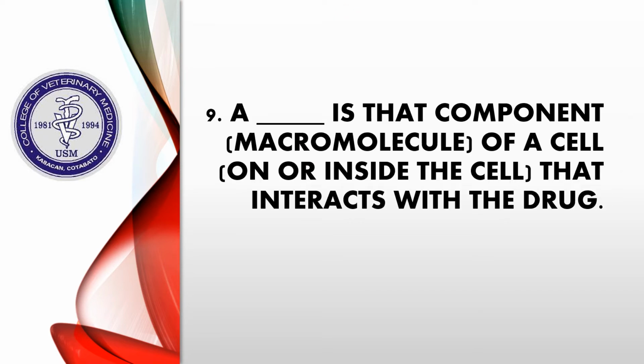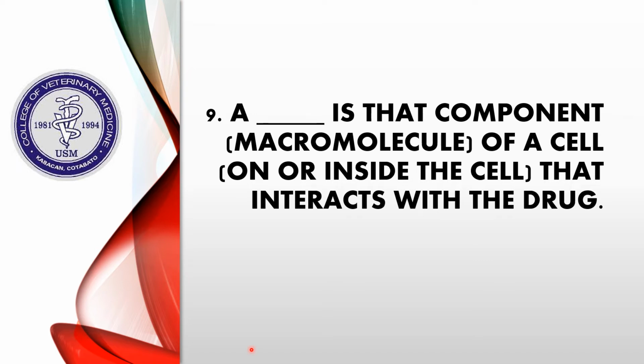For question number 9, this is a blank. A blank is a component, macromolecule of a cell that is located on or inside a cell that interacts with the drug. So the correct answer for this is the receptor. It is the component of the cell.